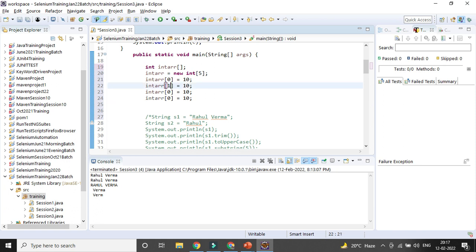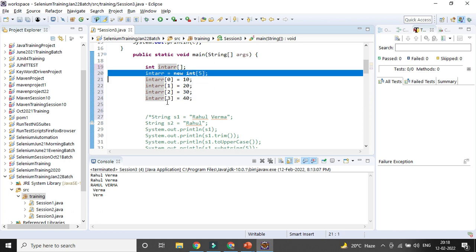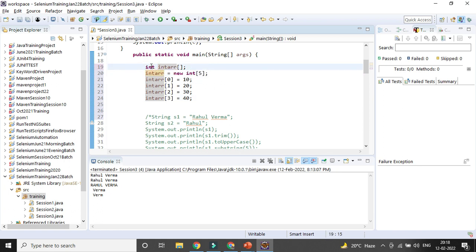Then 1, 2 and 3: 20, 30, 40. So I did not define another value, right? In case you did not define it, as you fixed the size, it will take the default value of the data type. So it will take the value 0. So the fifth element will get the value of 0.